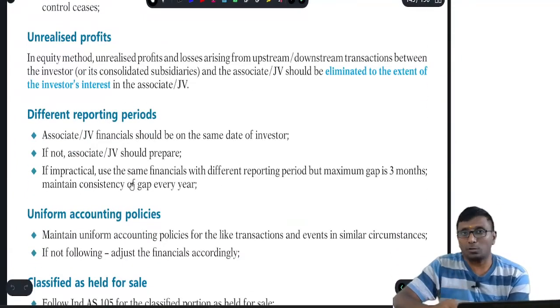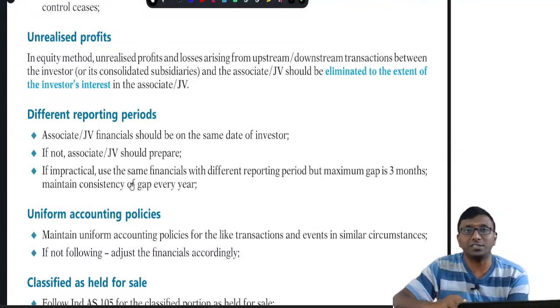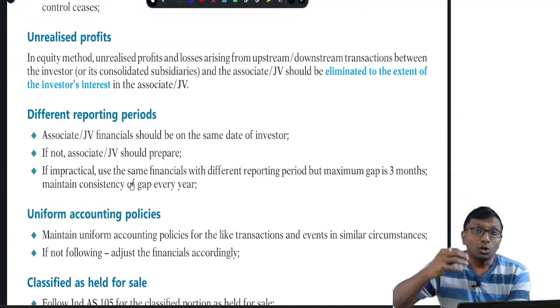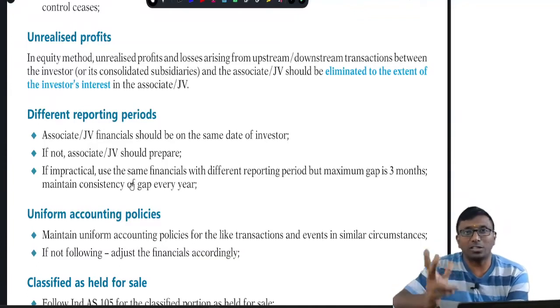Next, unrealized profits. What are you supposed to do? You are supposed to eliminate them, to the extent of our holding. I have a 30% holding. Total profit made is equal to 1 lakh.